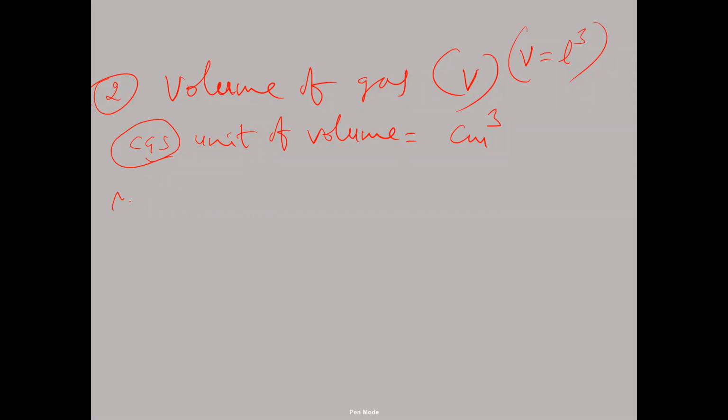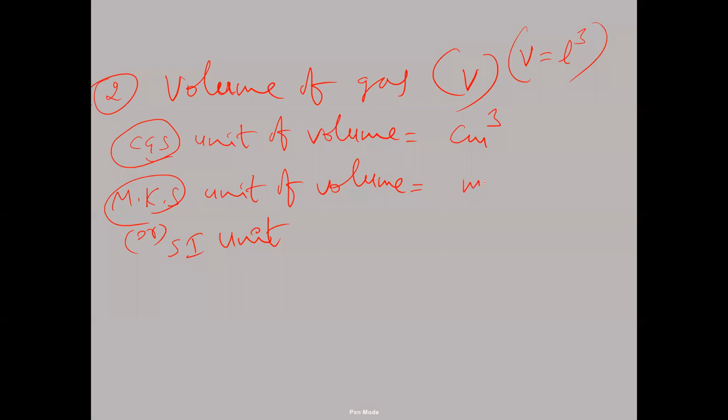And what is the MKS unit of volume? MKS unit means SI unit. So the SI unit or MKS unit of volume is meter cube. In the MKS system, the unit of length is meter, meter into meter into meter.